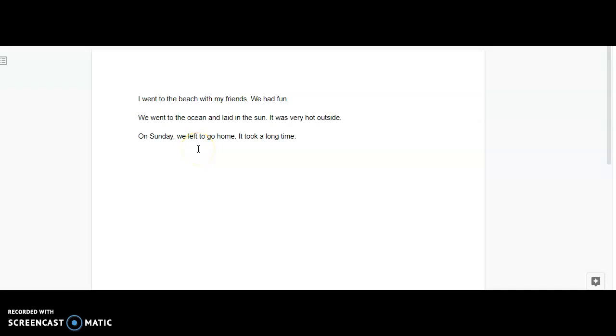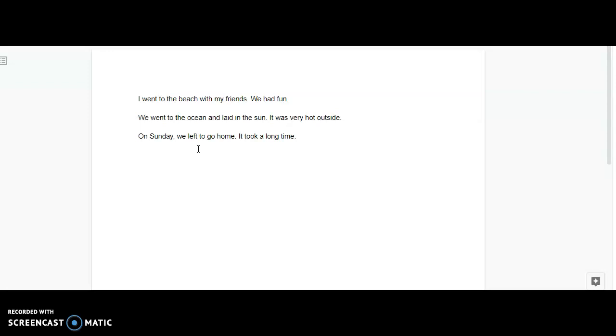Everybody. So last week we worked on our personal narratives. On Thursday, you planned out your personal narrative and you kind of wrote a plan for yourself to see what you were going to write about, and then you started your beginning paragraph of your personal narrative. On Friday, you wrote the middle and ending to your personal narrative. And those were just drafts.